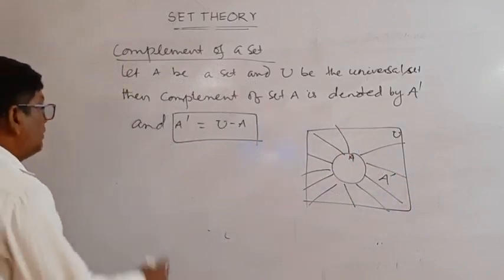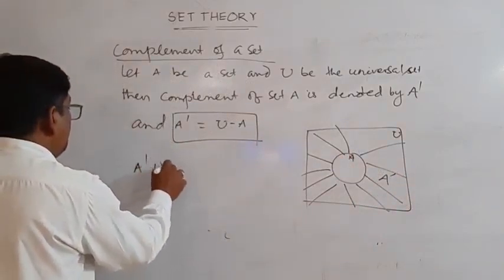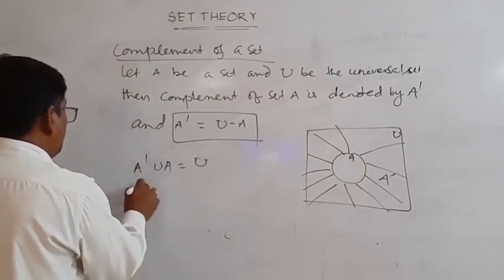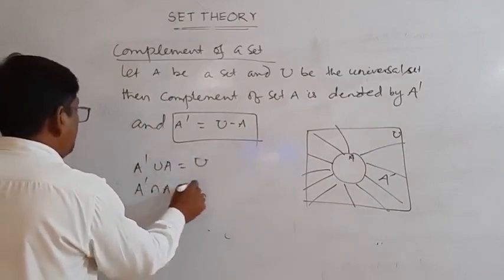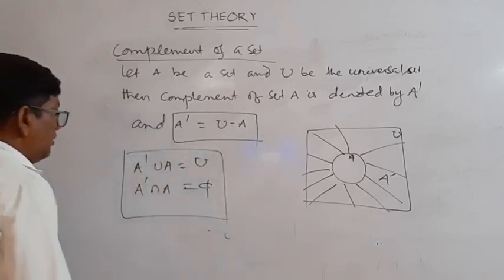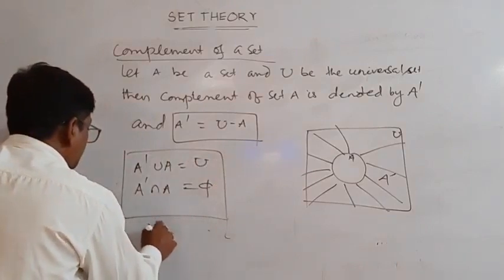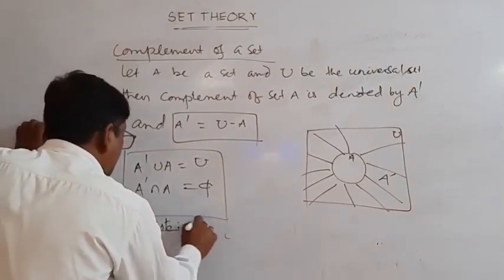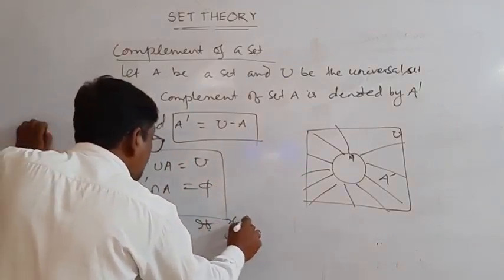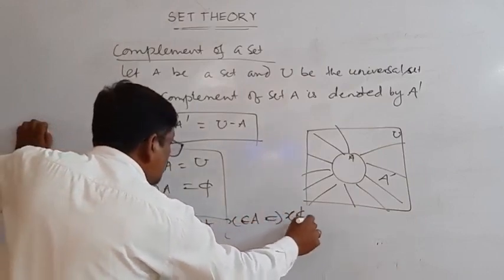So one thing here: A dash union A is equal to U. A dash intersection A is equal to phi. These are two short questions. Note: if X belongs to A, it implies X doesn't belong to A dash.